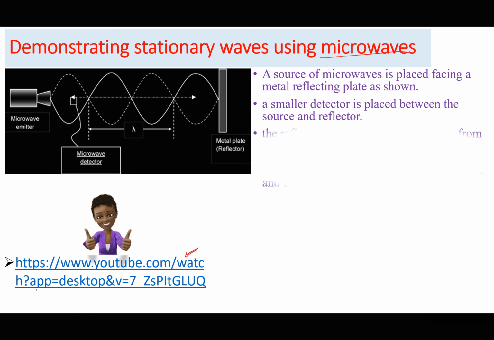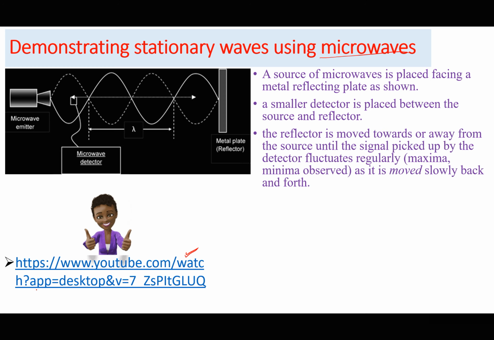Then the reflector is moved either towards or away from the source until the signal picked up by the detector fluctuates regularly.